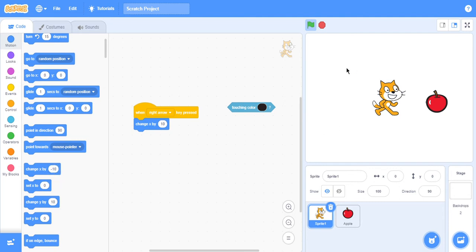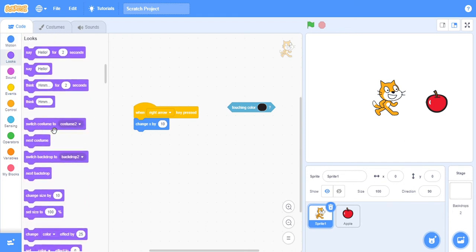So if we put it back and then go like this, I don't think that activates, but see, it's touching, true, but if we get off it and then click it again, it will say false. So if we bring him back to 0, then touching black, we could do switch backdrop to backdrop 2.